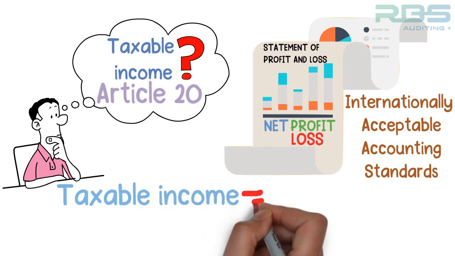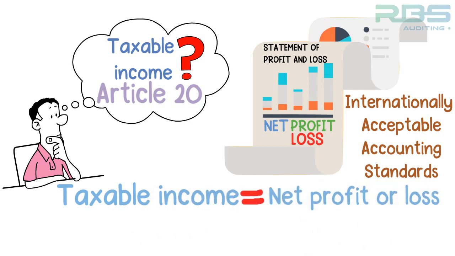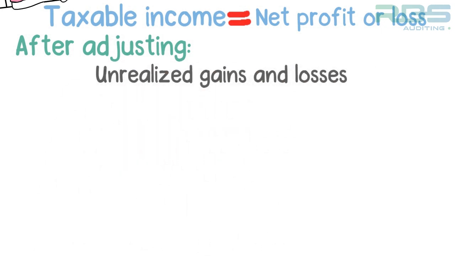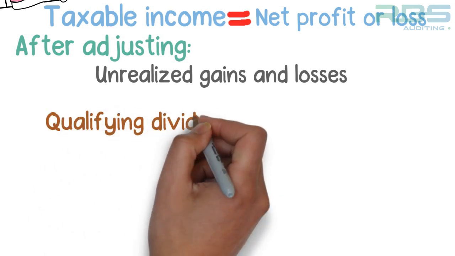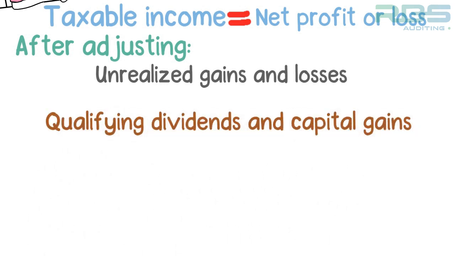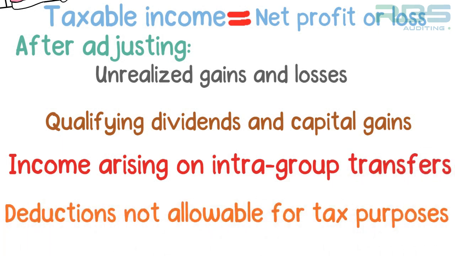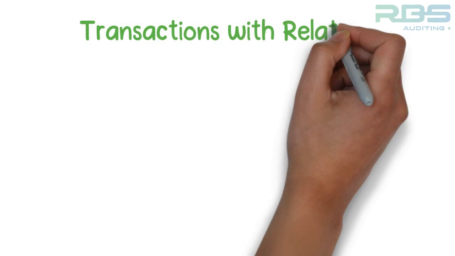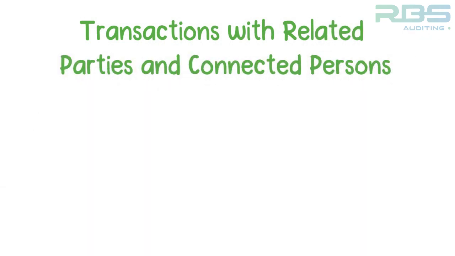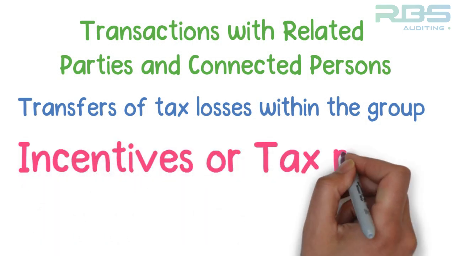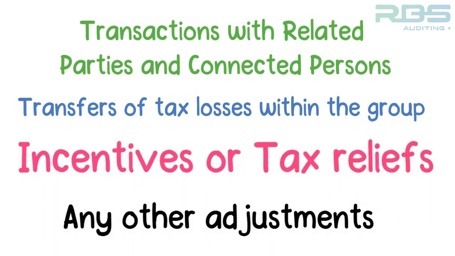The taxable income for a tax period will be the accounting net profit or loss of the business, after adjusting for items specified below but not limited to: unrealized gains and losses. Exempt income such as qualifying dividends and capital gains. Income arising on intra-group transfers. Deductions which are not allowable for tax purposes. Transactions with related parties and connected persons. Transfers of tax losses within the group where relevant. Incentives or tax reliefs, and any other adjustments as specified by the Minister.